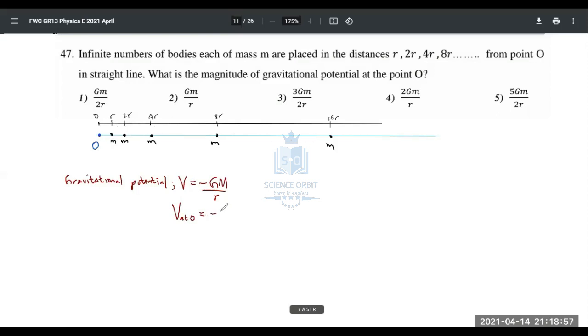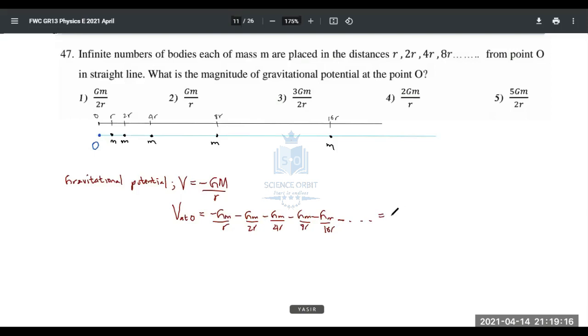So that is going to be minus Gm over simple R, minus Gm over 2R, minus Gm over 4R, minus Gm over 8R, minus Gm over 16R. Minus, it goes on like that. All right, fine.